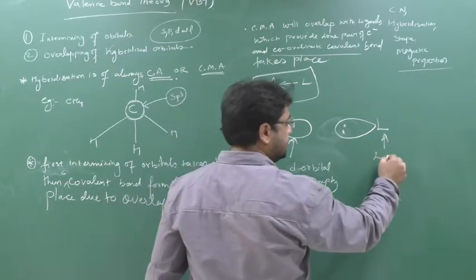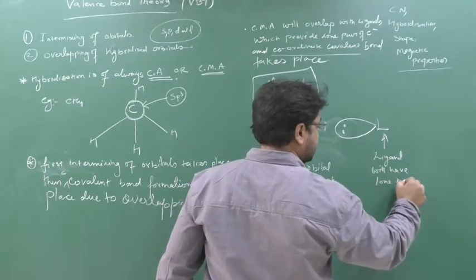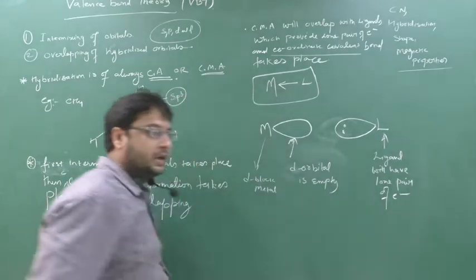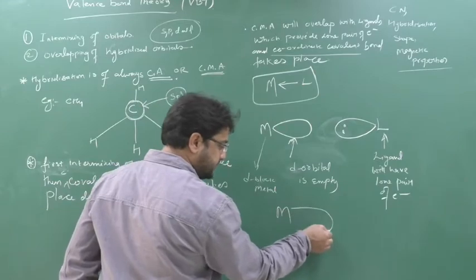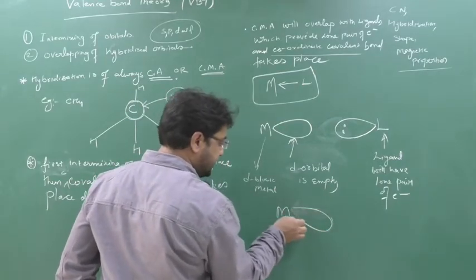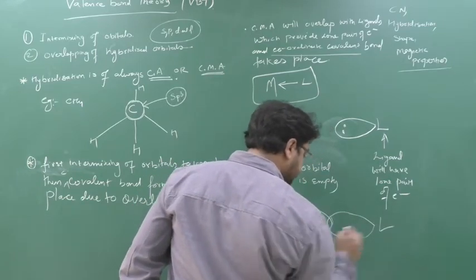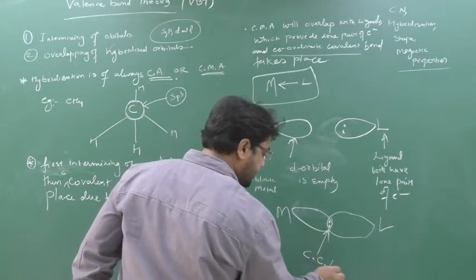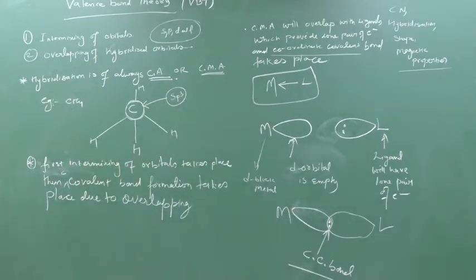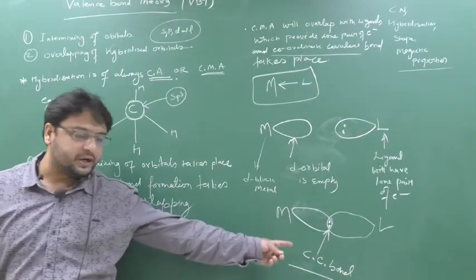This ligand will have a lone pair of electrons. Now what will happen? They two will overlap. This orbital which is empty will overlap with this ligand which has a lone pair, and here the bond takes place. This is the overlapping, and this bond we call a coordinate covalent bond. Clear? So this ligand will donate the lone pair to the central metal atom, and the bond formation that takes place is known as a coordinate covalent bond.